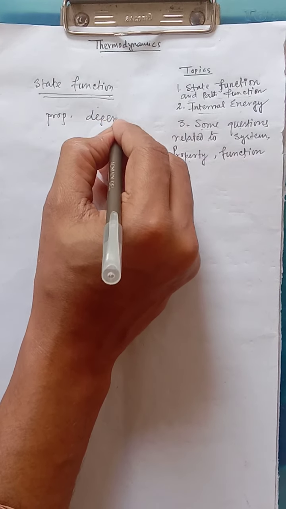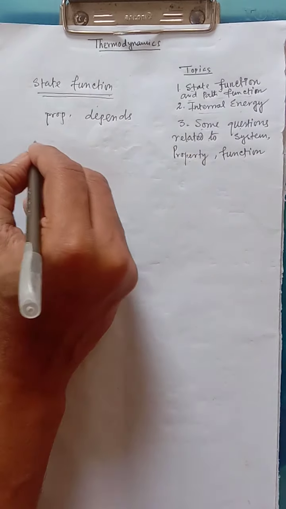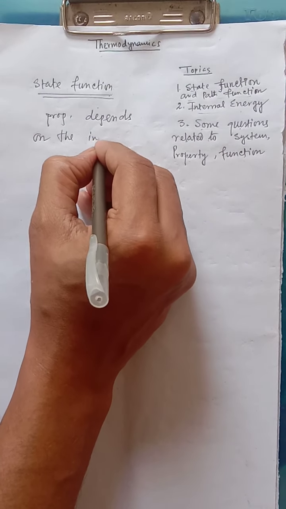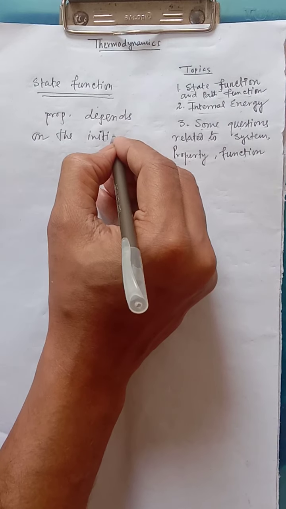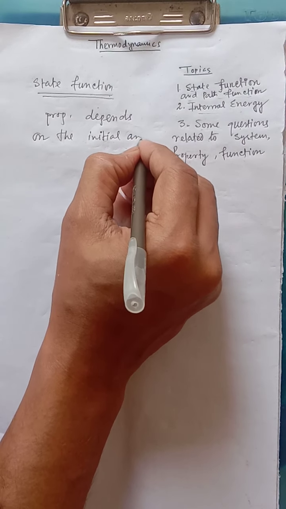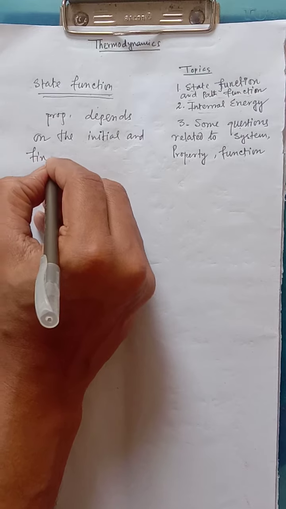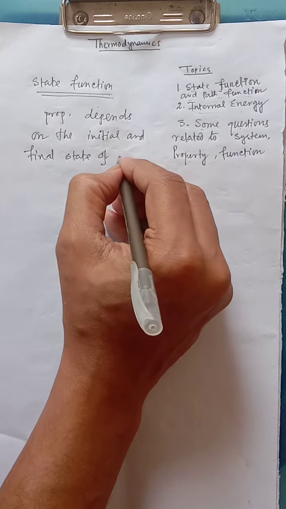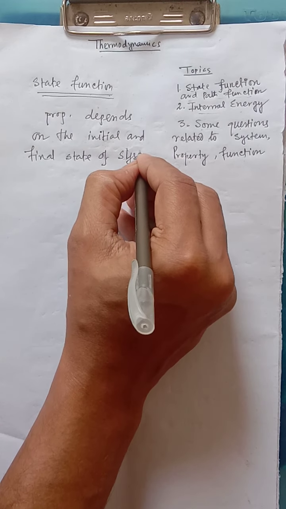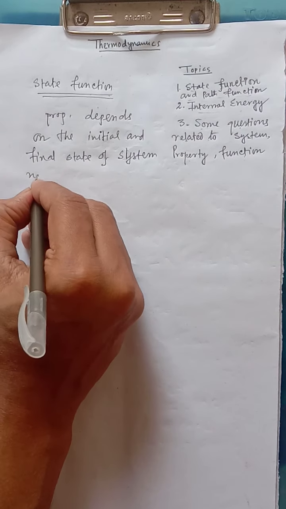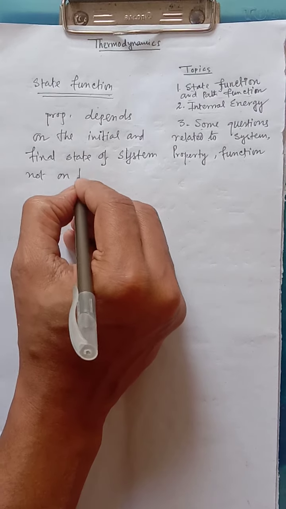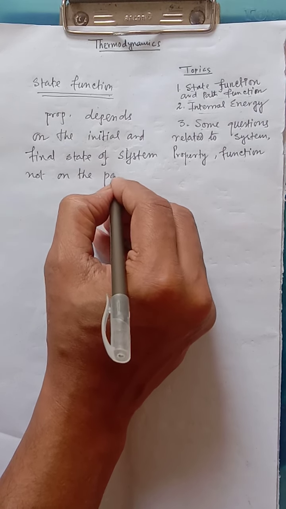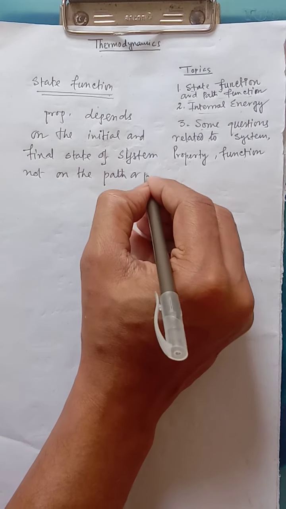That means properties that depend on the initial and final state of the system, not on the path or process.